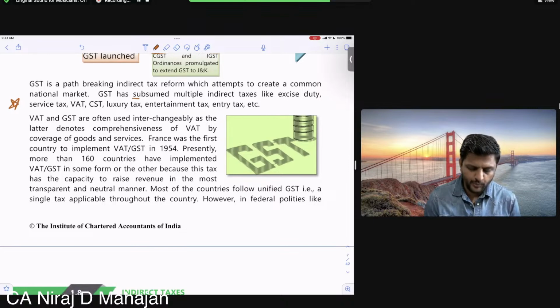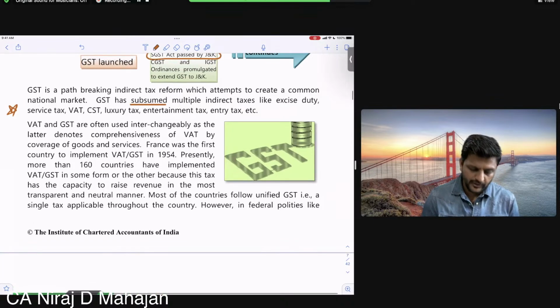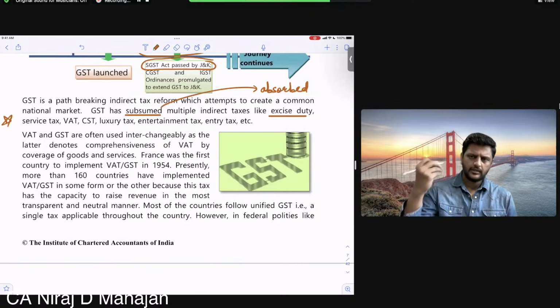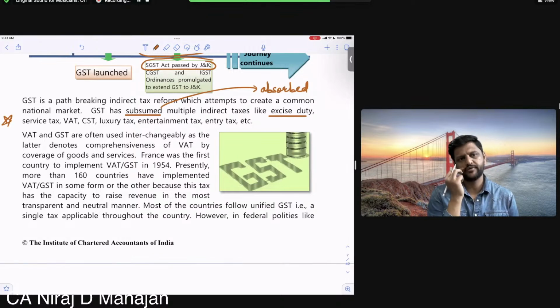GST is subsumed. Means, but you use the word over there, write down absorbed. Okay? Absorbed multiple indirect tax like excise now gone means it is included, it is now part and parcel of it. Are you getting my point? Nothing separately will charge. Service tax, yes, still here. VAT, central sales tax, luxury, entertainment, entry tax also, after all of that.